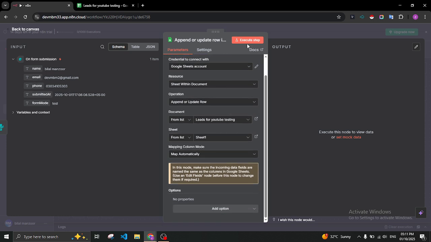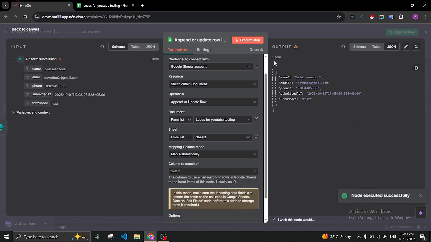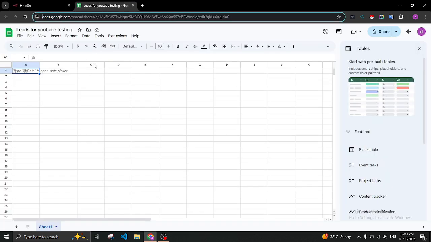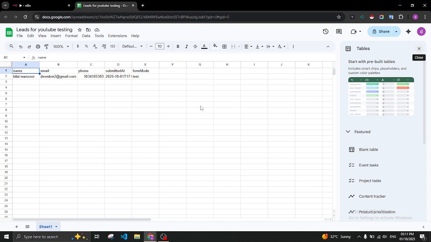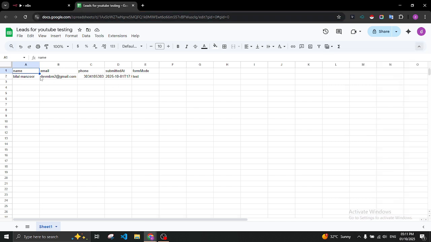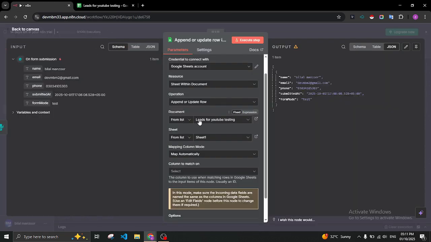First we execute this and test what happens. Okay, the same data comes in the output, and it is inserted in the Google Sheet. Yeah, you can see our data is inserted in the sheet. Okay, great. Now if we execute this again,